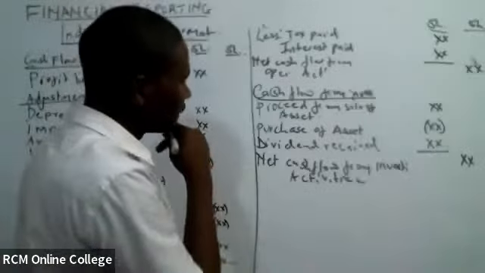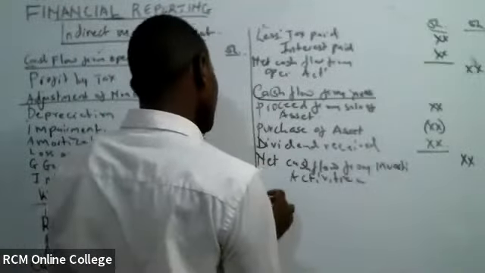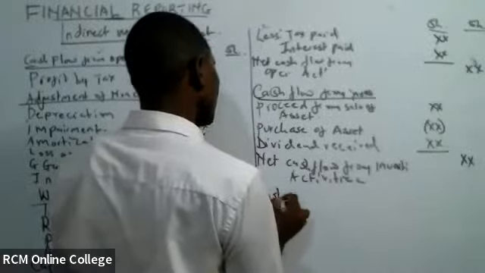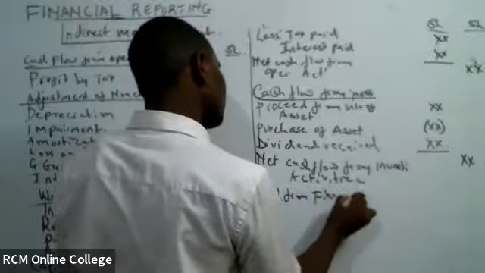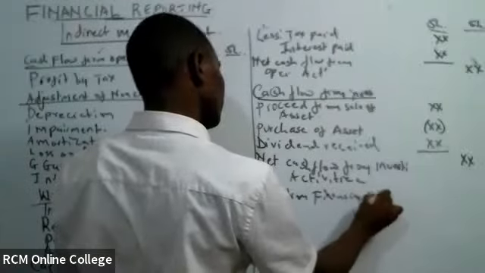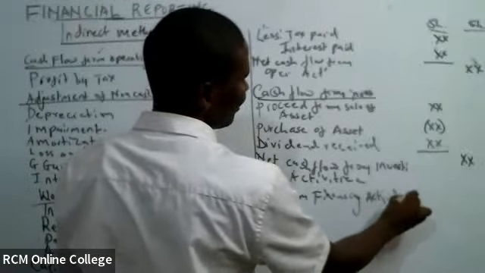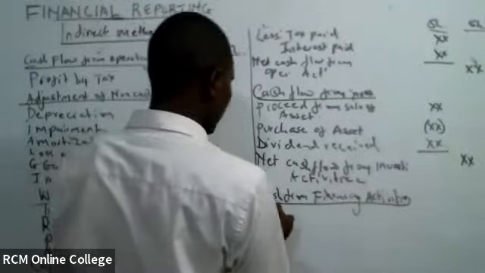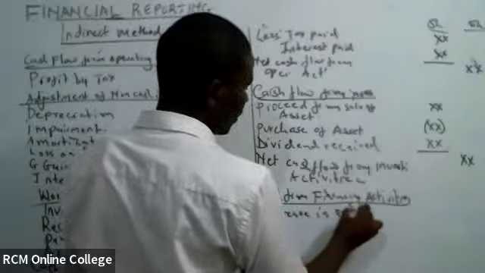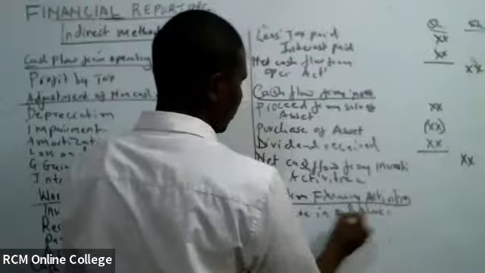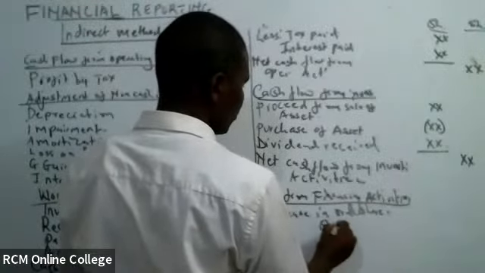Then we go to the final, which is cash flow from financing activities. So under financing activity, we can have one increase in ordinary share, ordinary shares, increase in share premium.